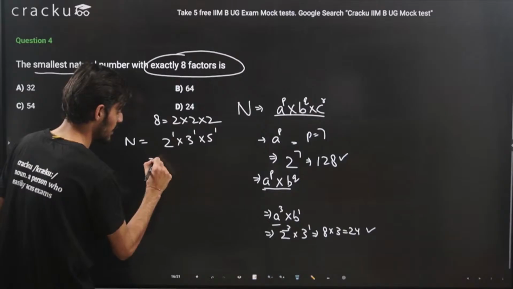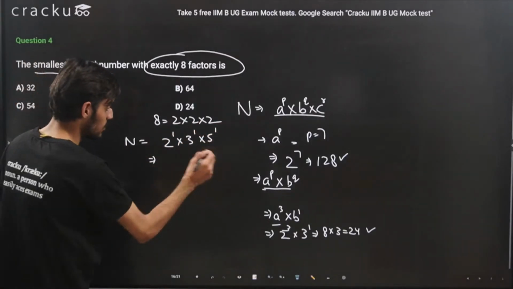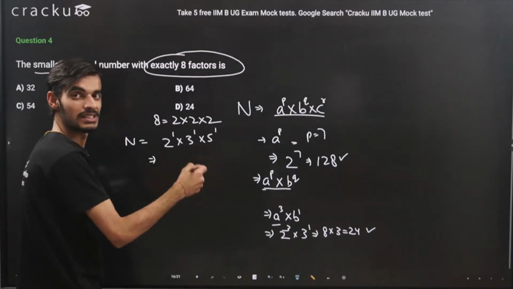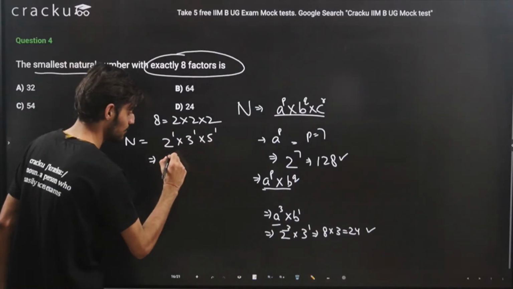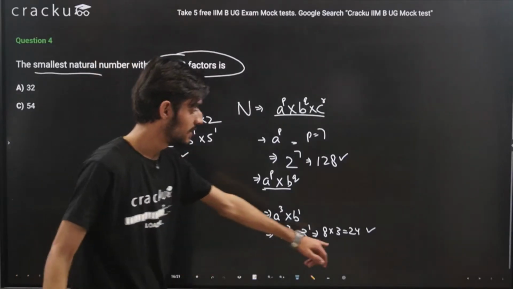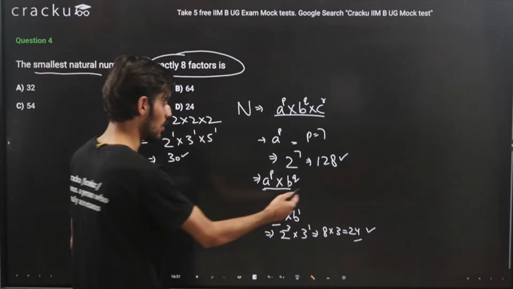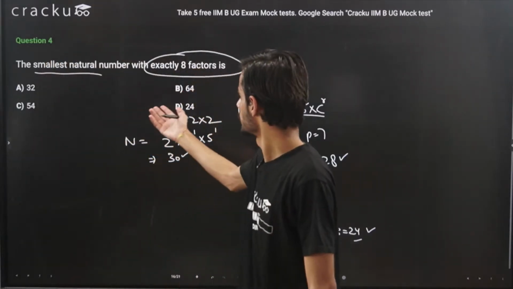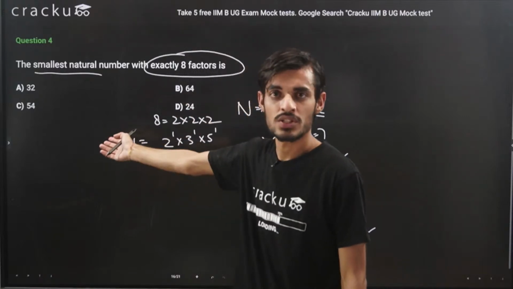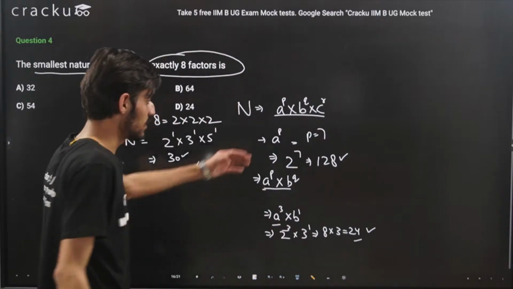So here, of course, the number of factors will be 8, that is 2 into 2 into 2. So it will be 2 into 3, that is 6, 6 into 5 is 30. Since this number is greater than this number, essentially the answer will be 24. So I just tried to explain how to solve these questions. Because the options were available, you could have just used the options. But in case the options are not available, then you should use this approach.